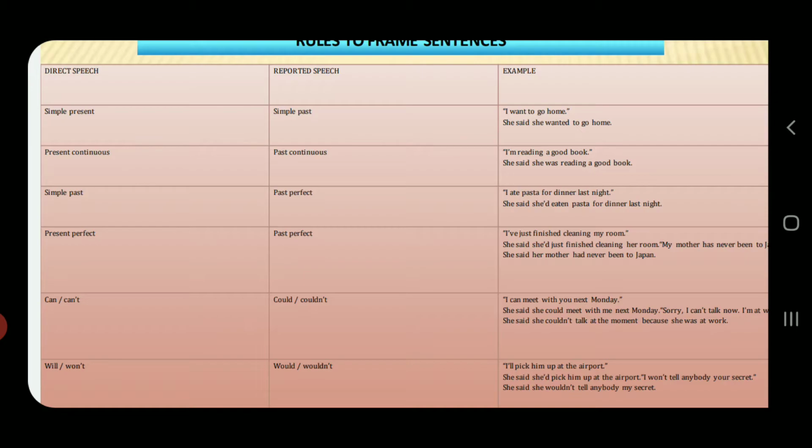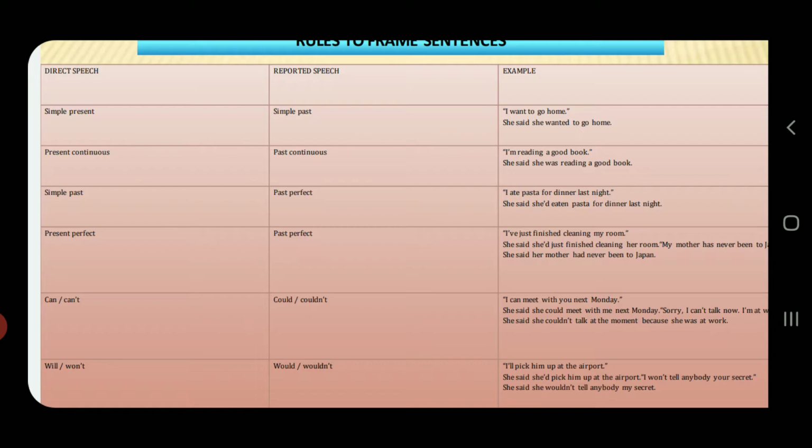Simple past always gets converted into past perfect. If the statement is simple past, I ate pasta for dinner last night, and the same statement is converted into reported speech, it automatically gets converted into past perfect. The example is, she said she had eaten pasta for dinner last night. So something which has been done earlier in the past. Present perfect gets converted into past perfect.